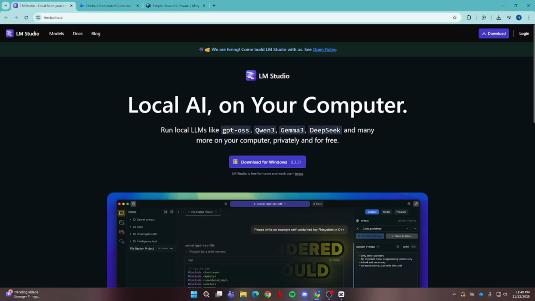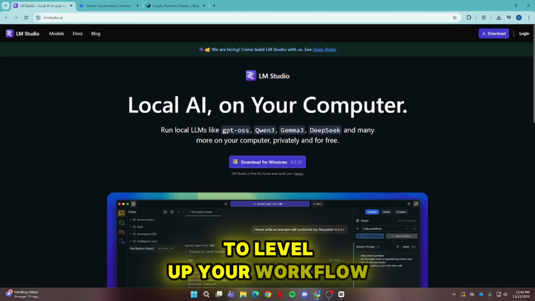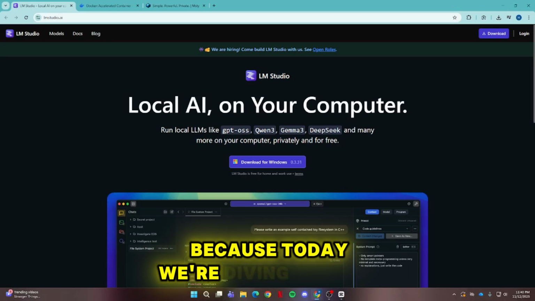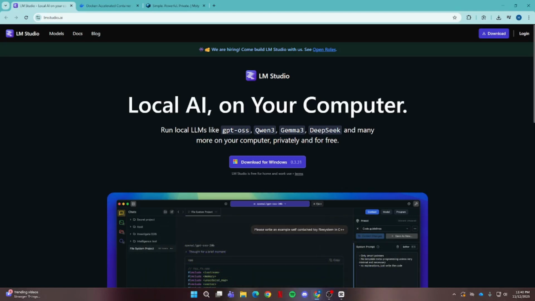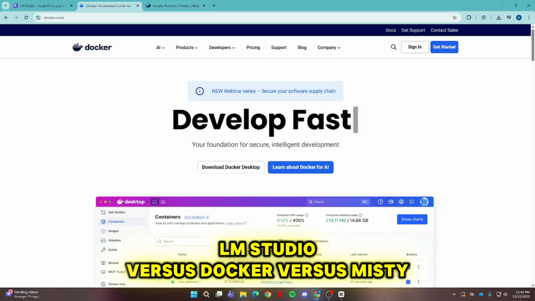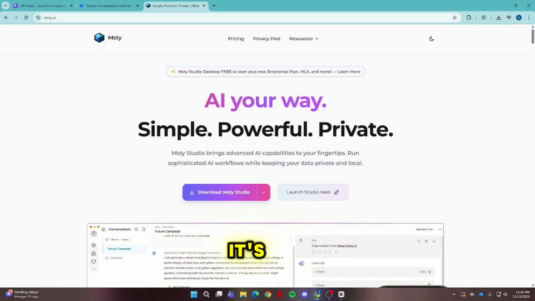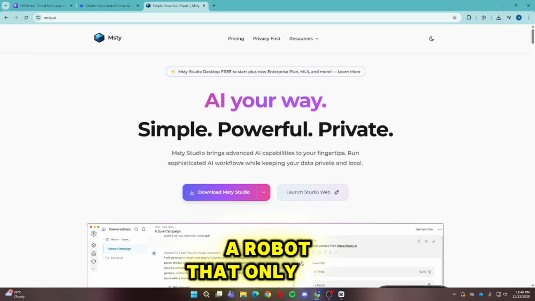Ever wondered if you could pick the best tool to level up your workflow? Well, buckle up because today we're diving into the ultimate showdown. LM Studio versus Docker versus Misty. It's like choosing between a power tool, a Swiss Army knife, and a robot that only kind of works.